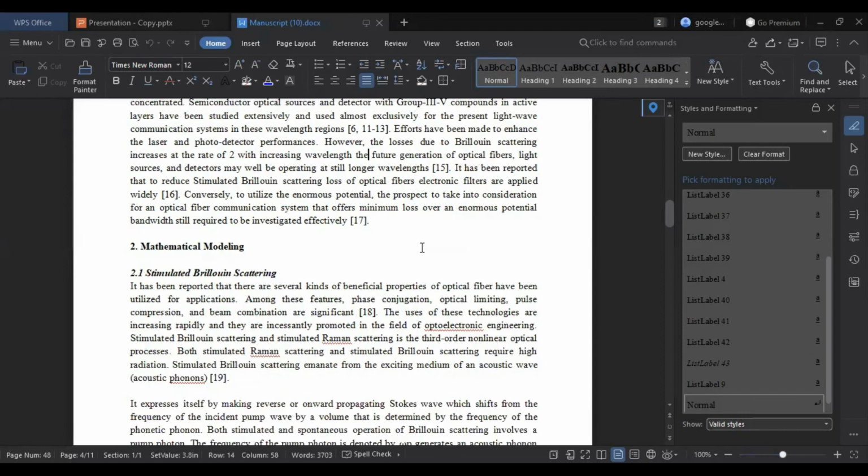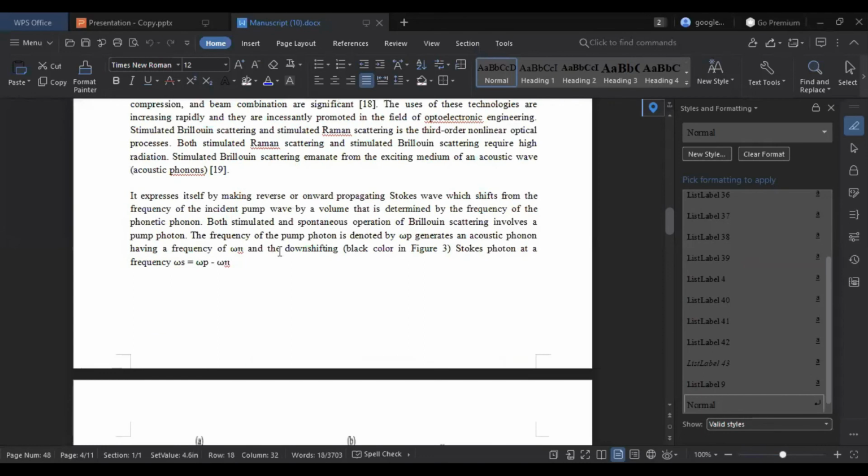Okay, so what I have done here, you see, it has been reported that methods to reduce stimulated Brillouin scattering loss of optical fiber communication are applied widely. Conversely, this is the point I have to work on. To utilize the enormous potential and prospect, taking into consideration optical fiber communication systems that offer minimum loss over an enormous potential bandwidth, it is still required to investigate effectively.